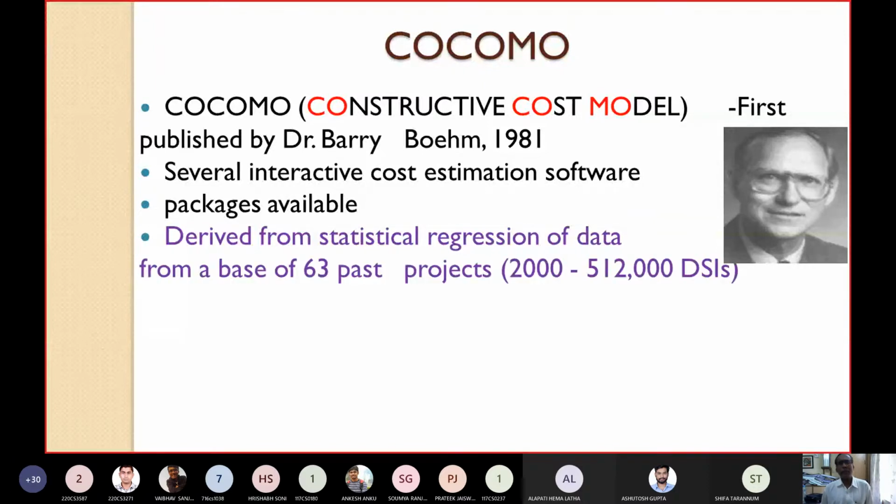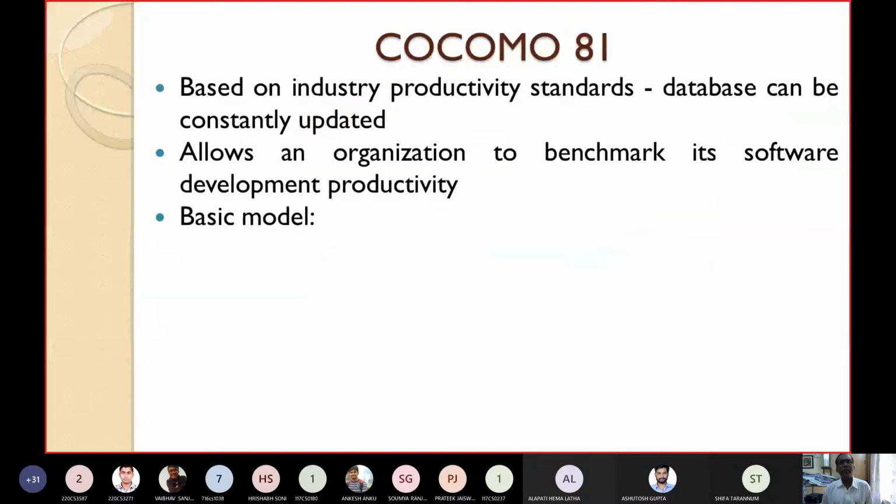This statistical regression data was taken from a base of around 60 or 63 past projects, with source instructions ranging from about 2,000 to 512,000 lines.